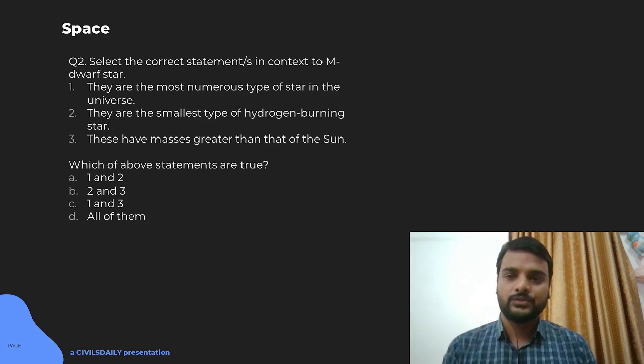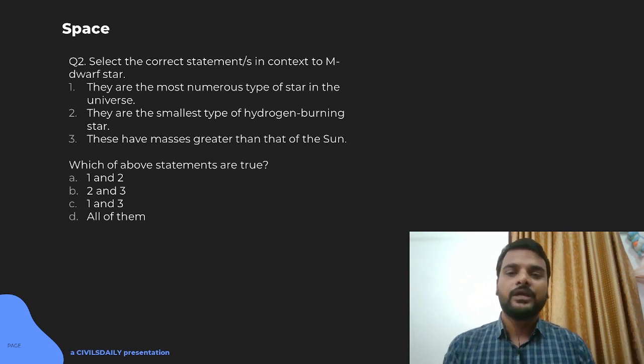So moving on to the next question, about the M dwarf star. They are the most numerous type of star in the universe. They are the smallest type of hydrogen burning star. These have masses greater than that of the sun. To answer this question, you have to have an idea about the size of stars. See, we have a hierarchy of stars and our sun is a middle-sized star. There are stars which are lesser in size and mass than our sun, and there are many stars which are very giant compared to our sun.